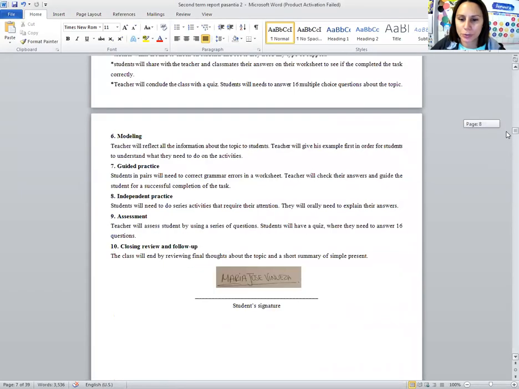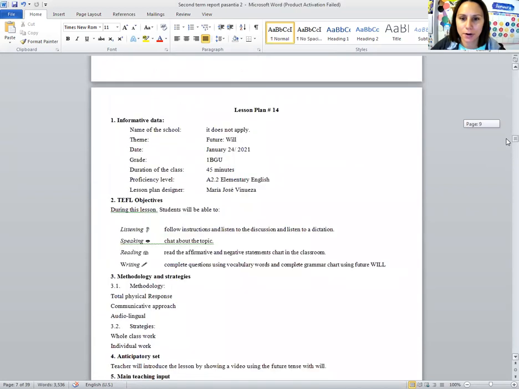I am going to present lesson plan number 14. For this lesson plan, the informative data is: the name of the school doesn't apply. The theme that I chose is the future of will. The date is January 24, 2021, and the grade is Primero Bachillerato General Unificado, and the duration of this class is 45 minutes.